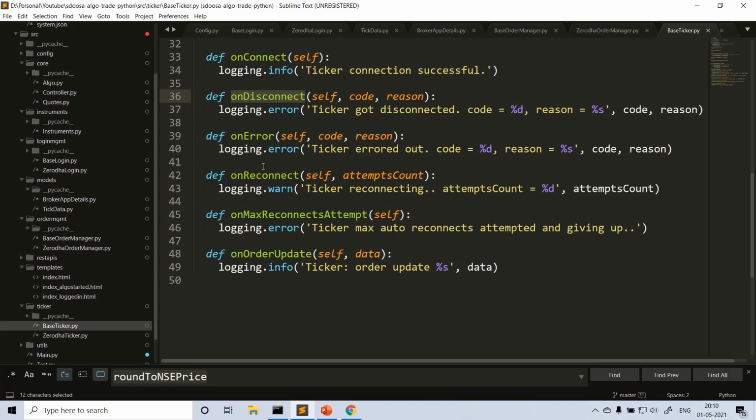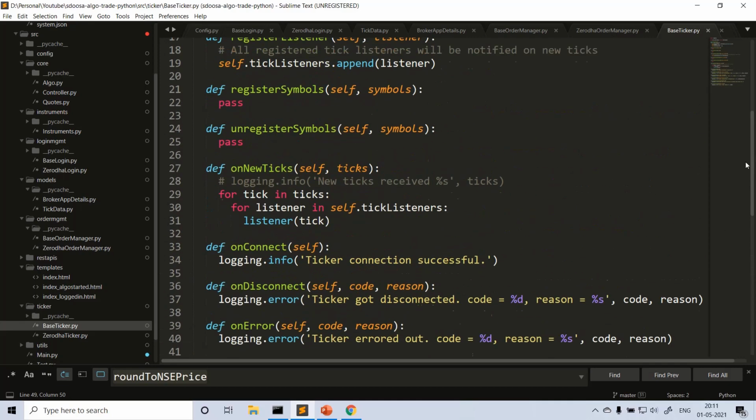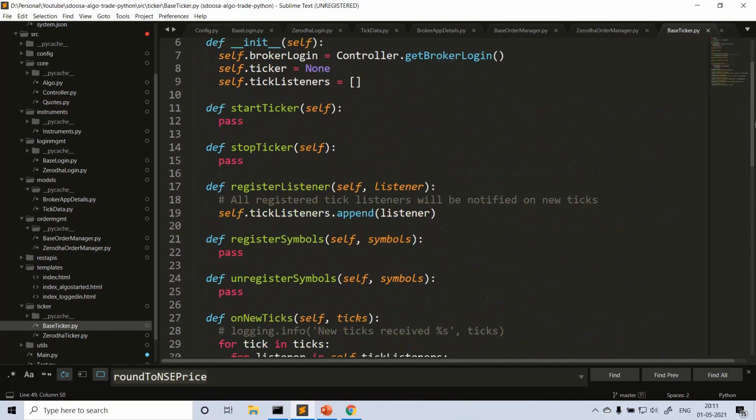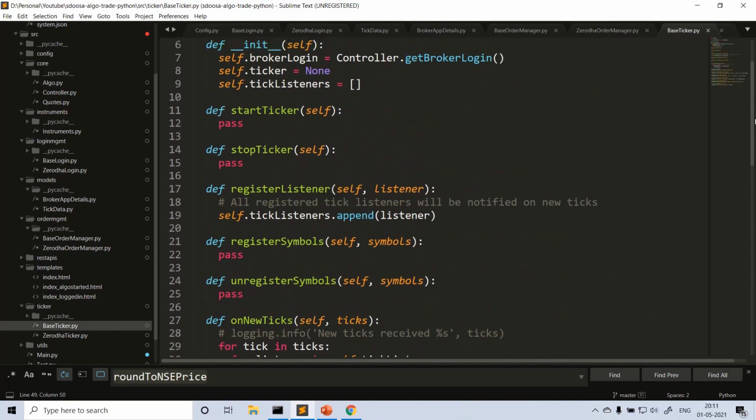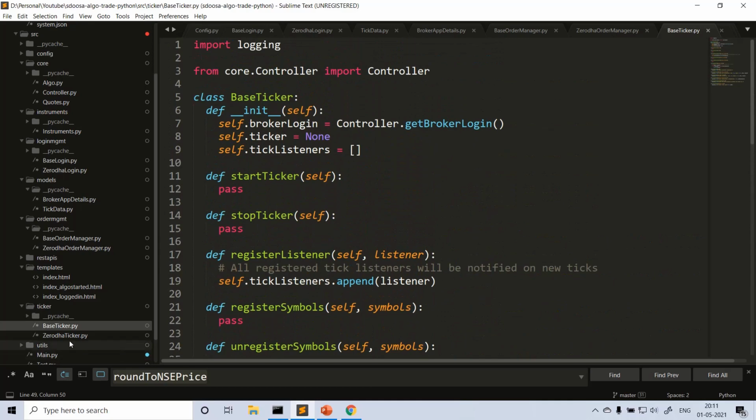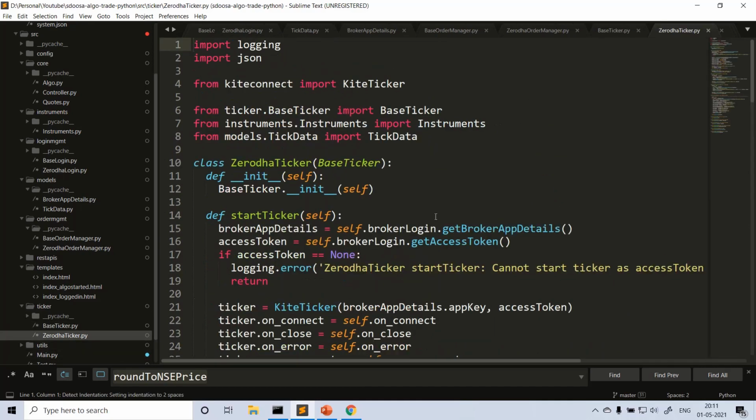In case of Zerodha, not only ticks, but through this WebSocket you can get the order updates as well, when an order is in open, complete, cancel, or rejected state. Those kinds of states you can also get through WebSocket, or you can separately call REST APIs, whichever is fine. So these are the common functionalities across all tickers, across different brokers. Let's go to the Zerodha ticker, how I implemented it here.